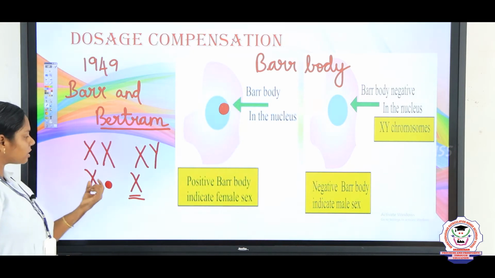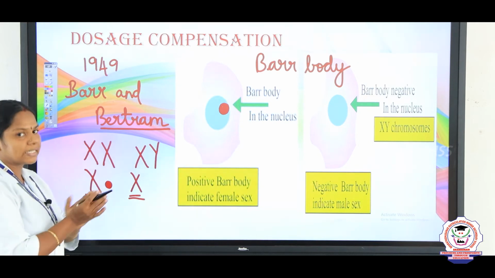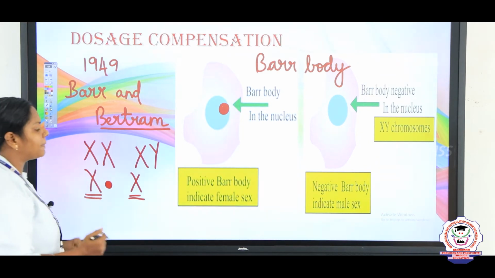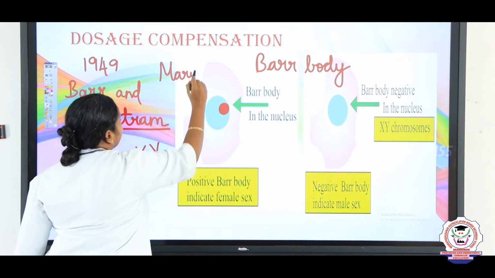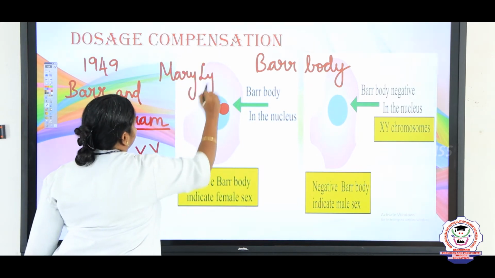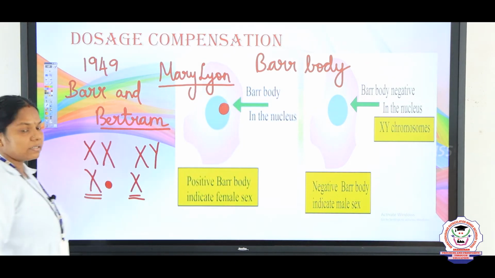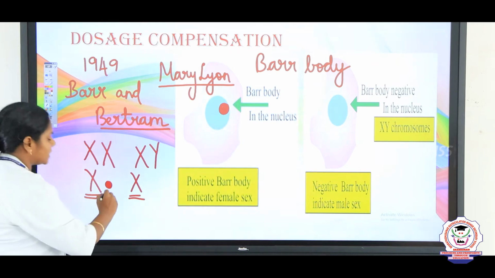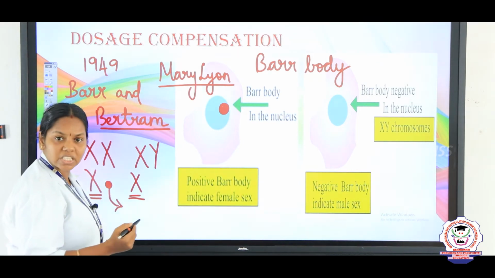So automatically in the 2X, one X becomes inactive and condensed. Another person named Mary Lyon described that these condensed bodies are inactive. What do we call the non-functional genes, children?